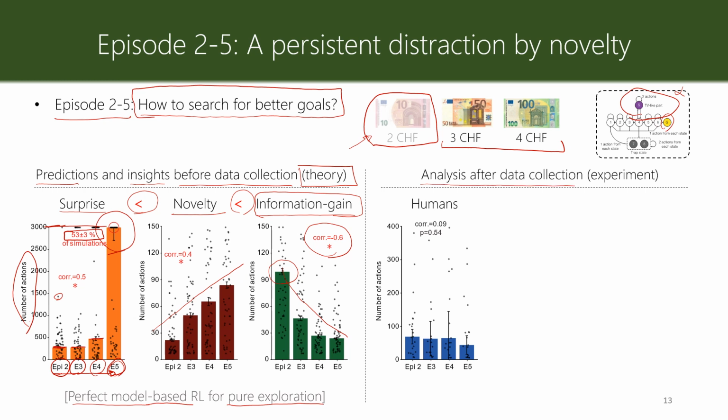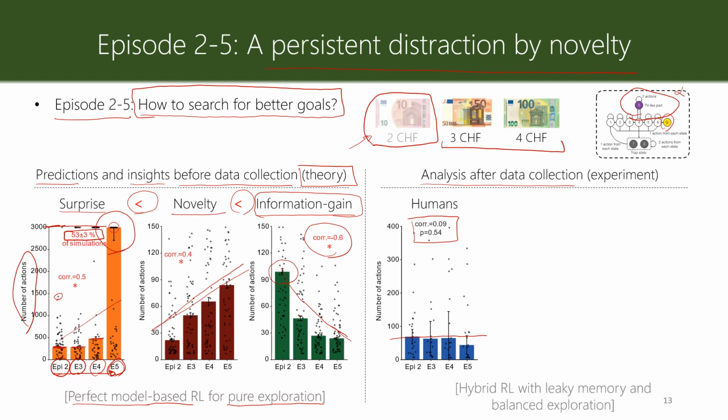Human participants spend much less time than surprise seeking, but importantly, for the correlation of the number of actions in the episode, we see a flat line here. The flat line, the zero correlation, is accepted by Bayesian hypothesis testing, showing that human participants show a persistent distraction by novelty. So it doesn't go down like information gain, and it doesn't go up like novelty and surprise.